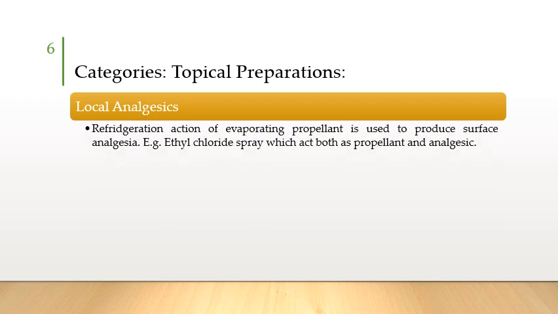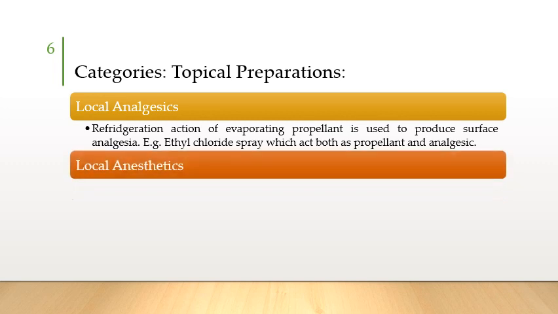Along with the analgesic effect or pain relieving effect of the drug, the refrigeration action of the evaporating propellant is also used to produce surface analgesia. The cooling effect produced by the propellant also helps in relieving the pain, like ethyl chloride spray, which acts as both propellant as well as analgesic.